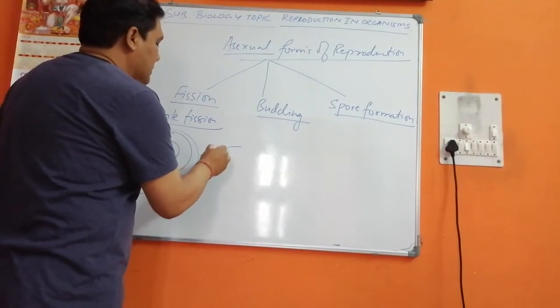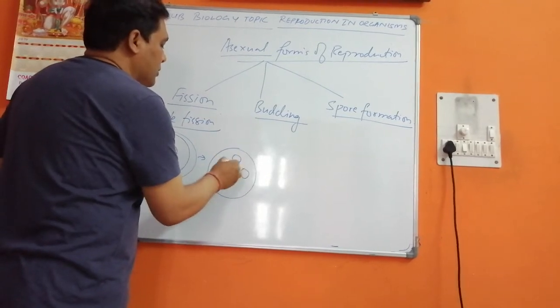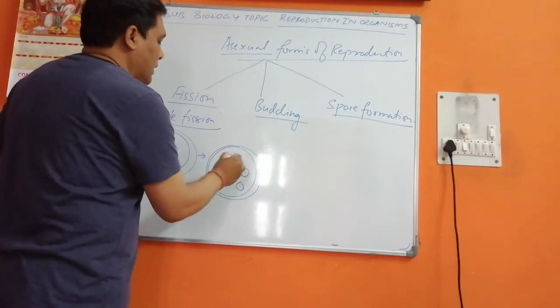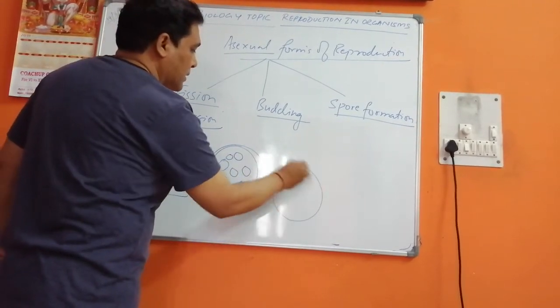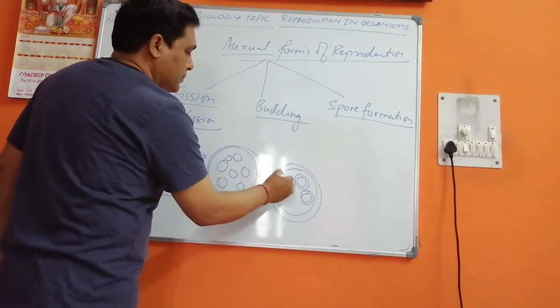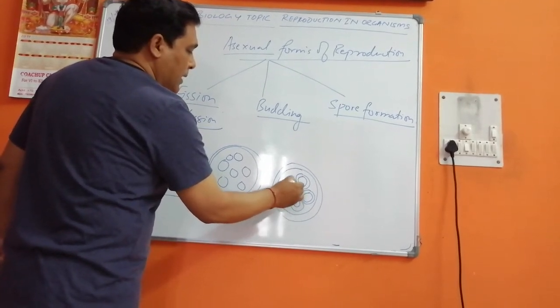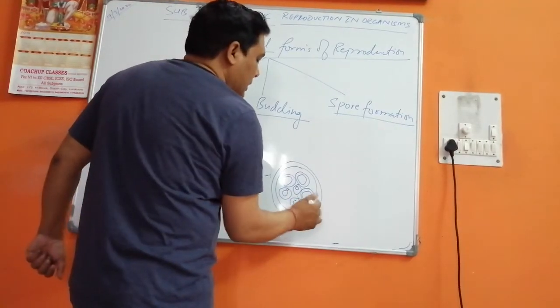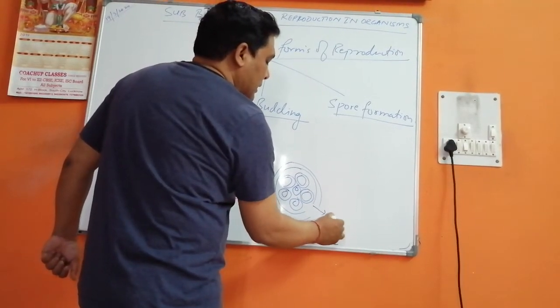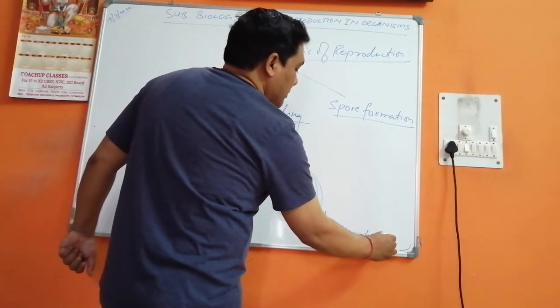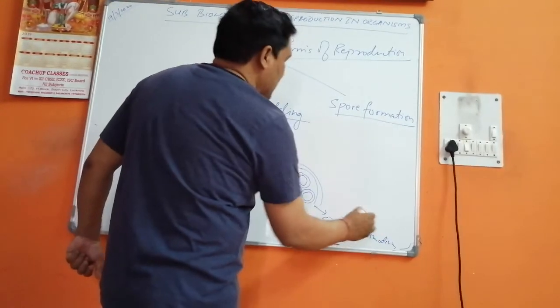Now what happens is, the nucleus will first of all break into many, and then new individuals will be formed and they will be broken down, and this is new Plasmodium, or you can say young Plasmodium.